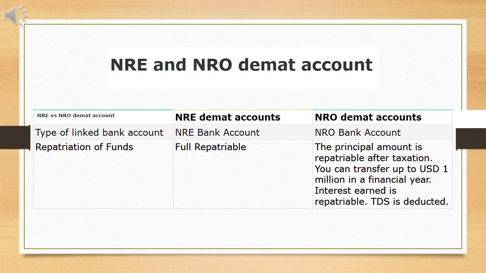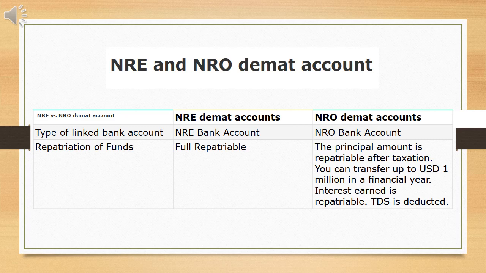Now have a look at the difference between NRE and NRO demat accounts. The basic difference between them is on the repatriation basis. Repatriation means the proceeds of funds. Suppose you sell some particular shares and you want to repatriate that fund from India to outside India. NRE is the non-resident external demat account. It is fully repatriable. And in NRO demat accounts, there are restrictions.